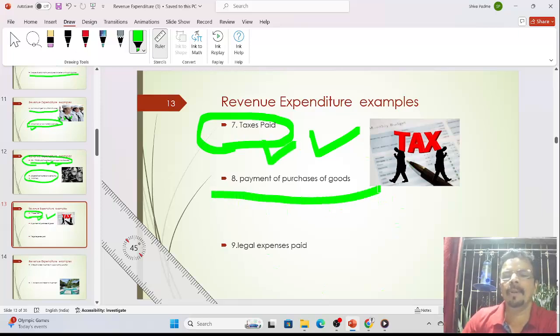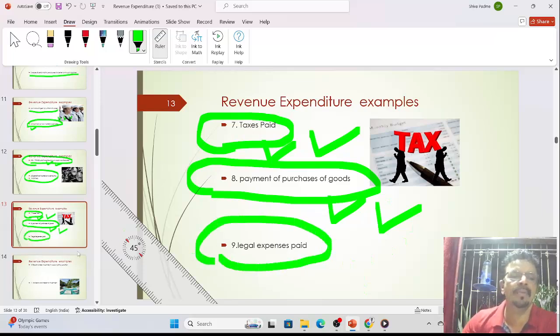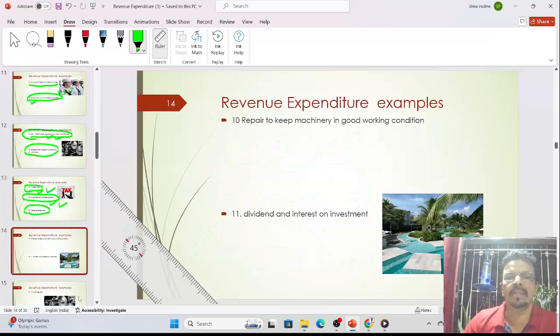After that, payment for purchase of goods. So whenever we purchase the goods we are paying the amount, and that's also revenue because goods we purchase on a regular basis, sometimes per month, sometimes quarterly, sometimes after 6 months. After that, legal expenses paid. Sometimes we incur legal charges. Legal expenses occur every month, sometimes 6 months, sometimes yearly. So that is also called revenue expenditure.